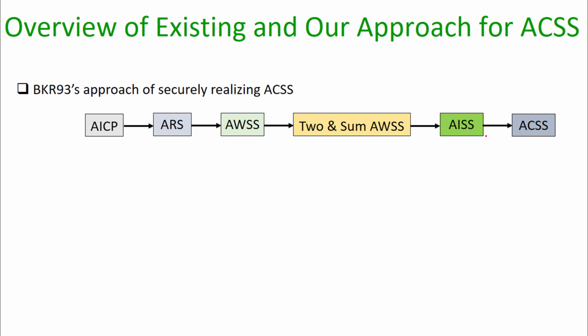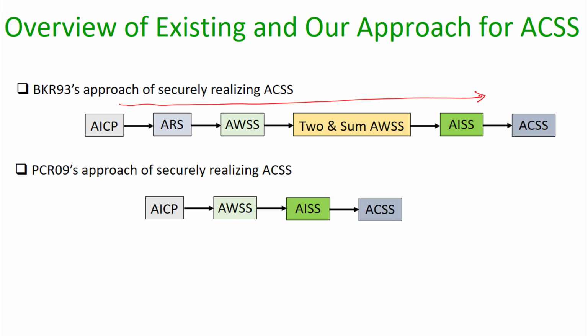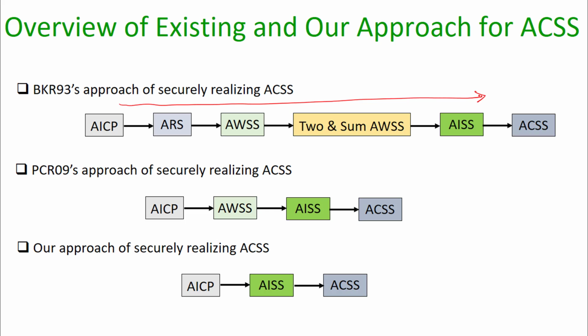So Ben-Or et al. gave a protocol for asynchronous complete secret sharing, but it was very complicated because it was based on a sequence of subprotocols, starting with AICP all the way to ACSS. Patra et al. significantly improved the ACSS protocol by getting rid of several subprotocols involved here.